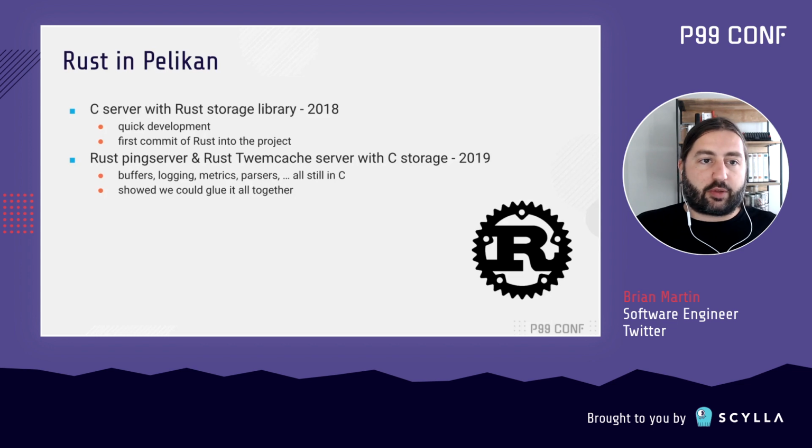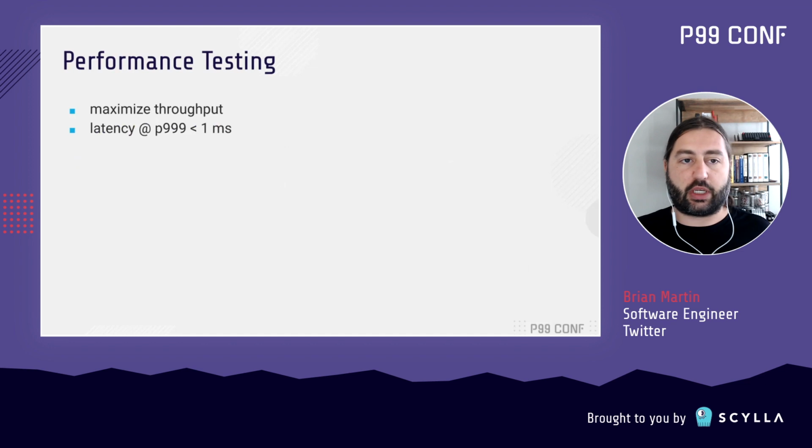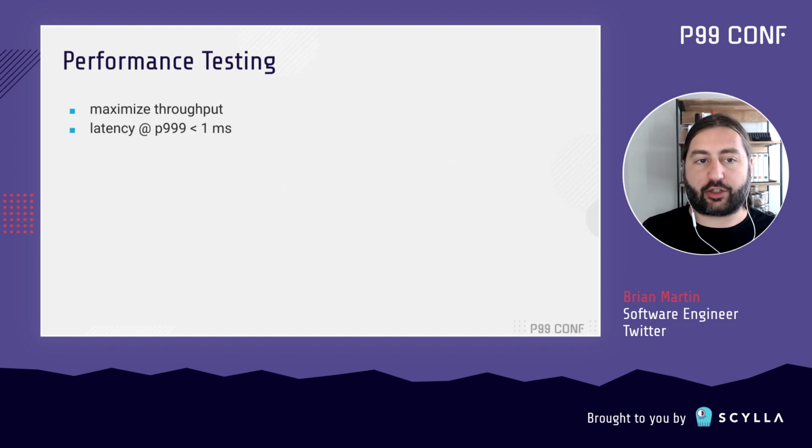So first, a little segue on performance testing before we get too much further. I want to explain how we think about performance of caches. So we have two goals, really. We want to maximize our throughput and provide good latency. So when we are evaluating the cache performance, basically we'll tend to say that there's some latency threshold that requests must come under. We might define this at something like the P99 must be under 1 millisecond.